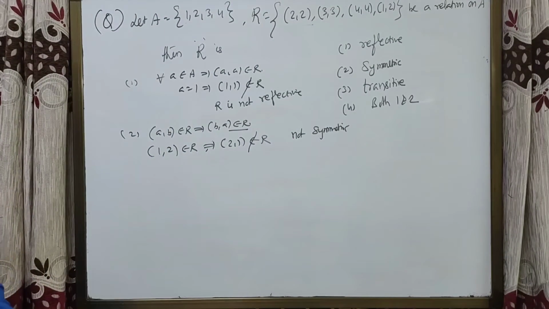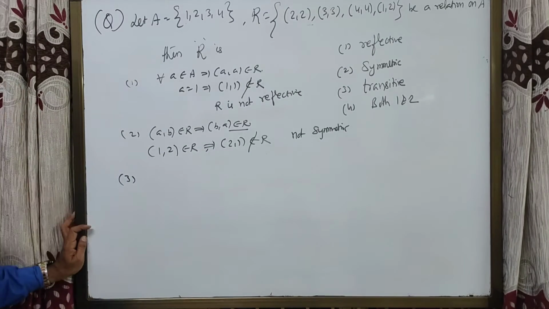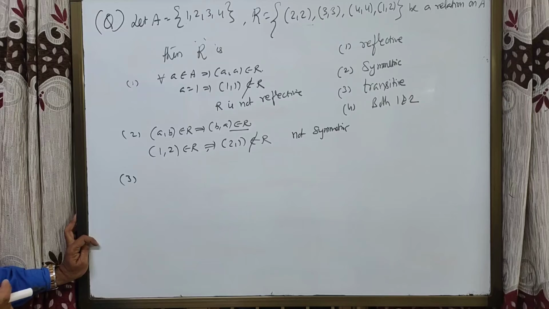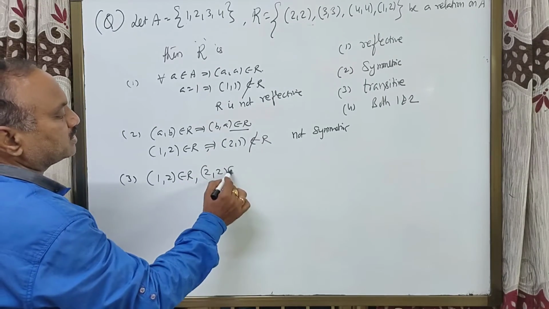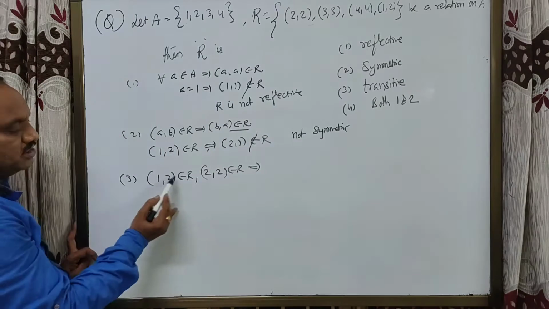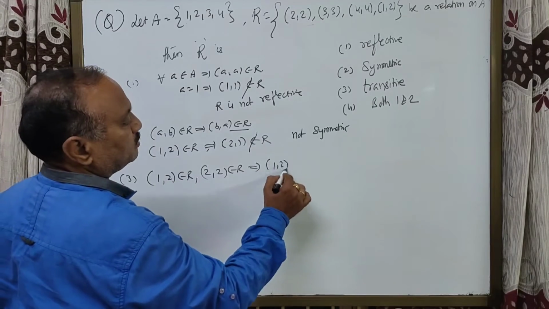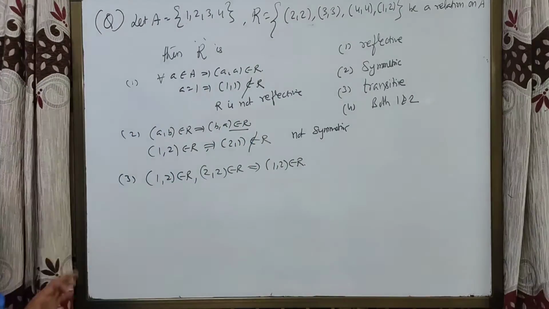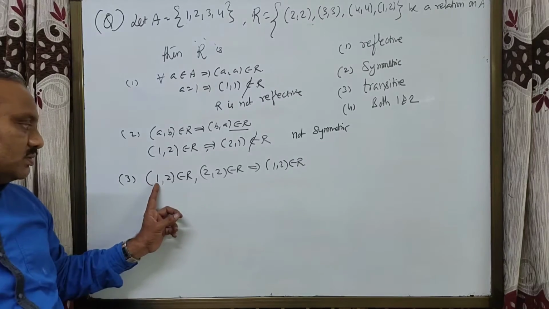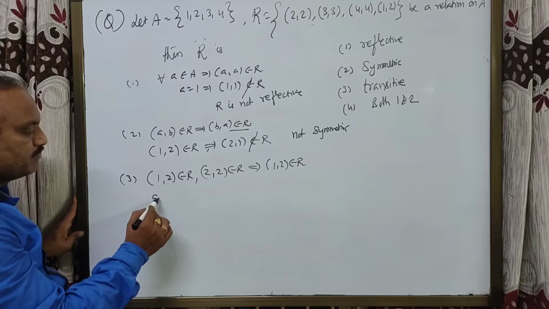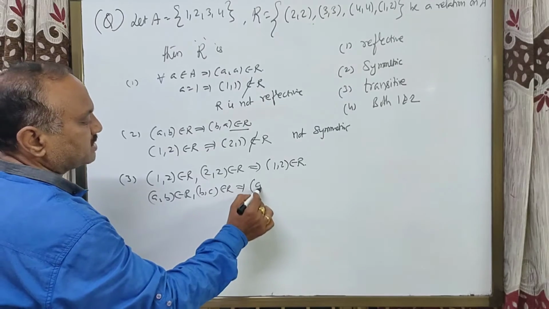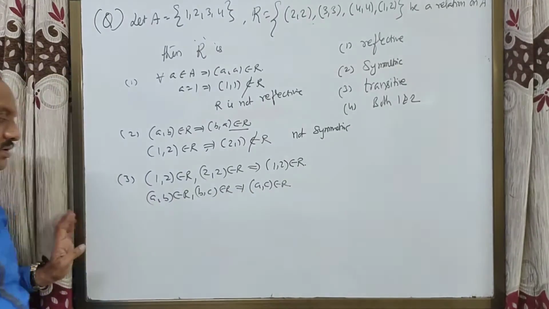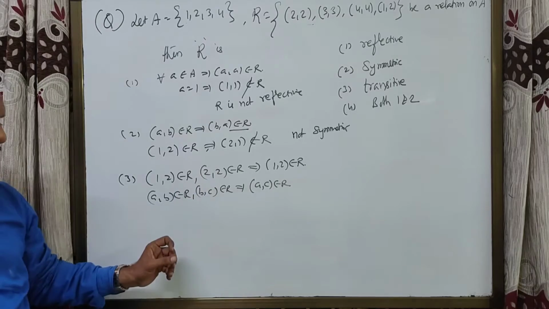Now let us consider transitive. For example, you take (1, 2) belongs to R, (2, 2) belongs to R, implies that ఈ 2 మిస్ అయిపోతే ఏమవుతుంది? (1, 2) belongs to R. అక్కడ ఉన్నదాన్ని బట్టి చెప్పాలి. So transitive relation is (a, b) belongs to R, (b, c) belongs to R, implies (a, c) belongs to R. (1, 2), (2, 2).